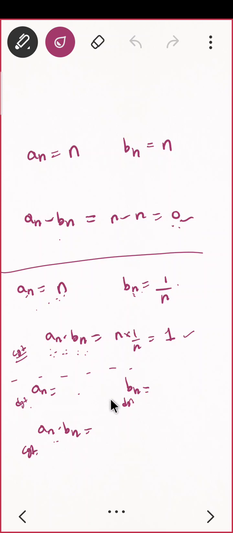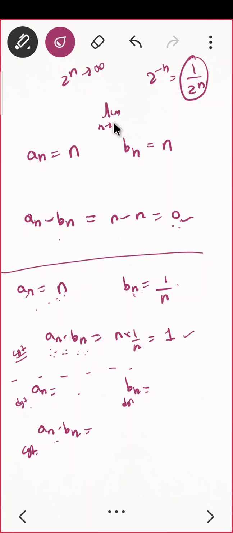Now, can you give me En and Bn which are divergent but product is convergent? Anybody? Think about it. Okay, if you say 2 raised to n, that is divergent for sure, correct? But what about 2 raised to minus n? That is same as 1 upon 2 raised to n. And what can you say about this sequence, if you take limit n tending to infinity of 1 upon 2 raised to n?